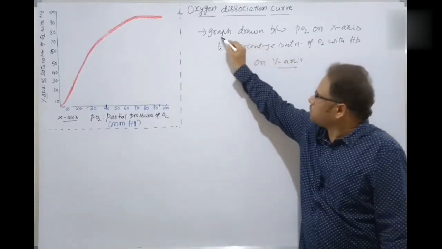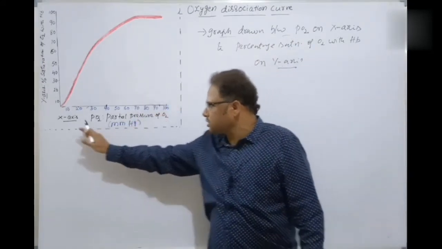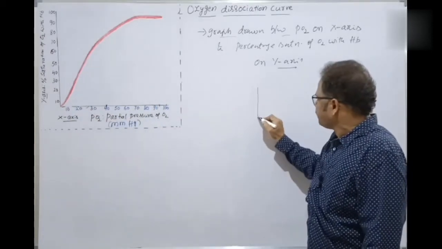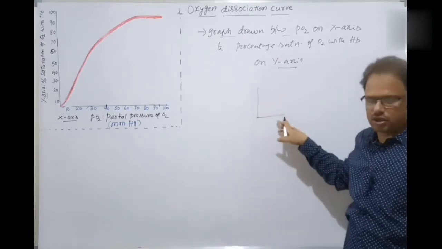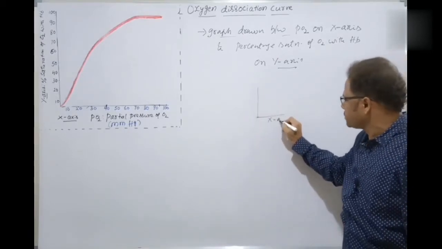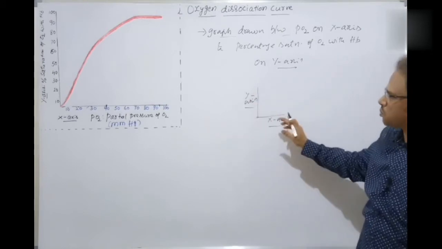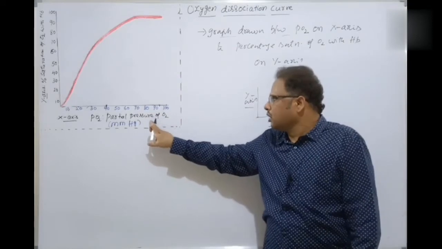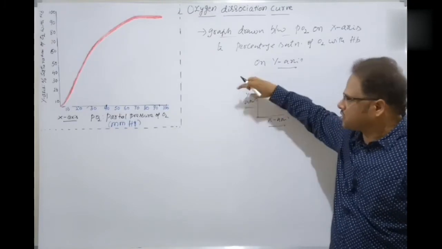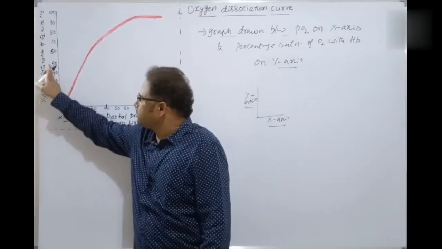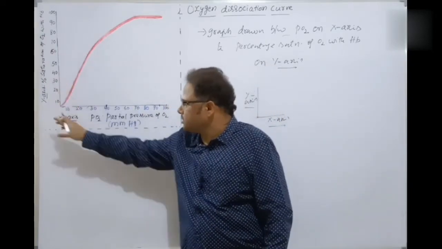So what is the graph drawn between? The partial pressure of oxygen is taken on the X-axis. In coordinate geometry, 4 quadrants are there, but we are not discussing the negative coordinates, only the positive coordinates are discussed here. This is the X-axis and this is the Y-axis. On the X-axis, the partial pressure of oxygen in millimeters of mercury is taken. What is taken on the Y-axis? Percentage saturation of oxygen with hemoglobin, that is, oxyhemoglobin is taken on the Y-axis. That is the graph here.